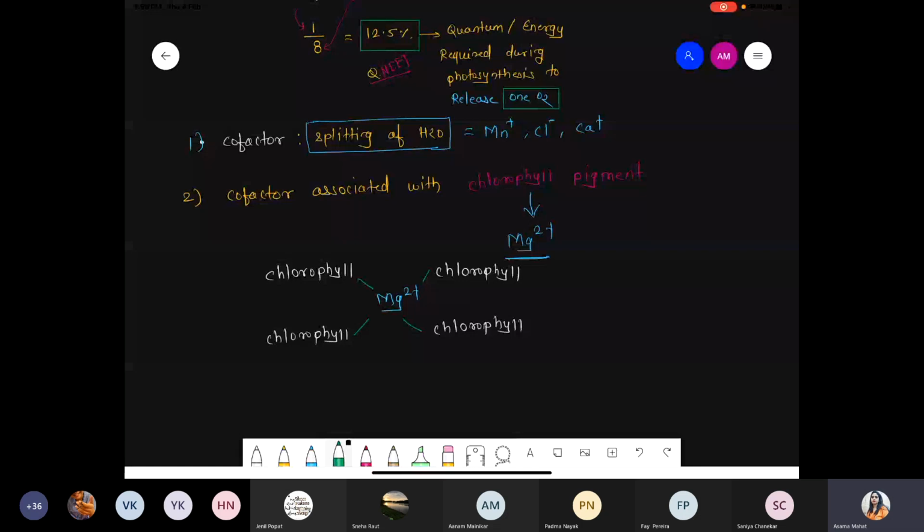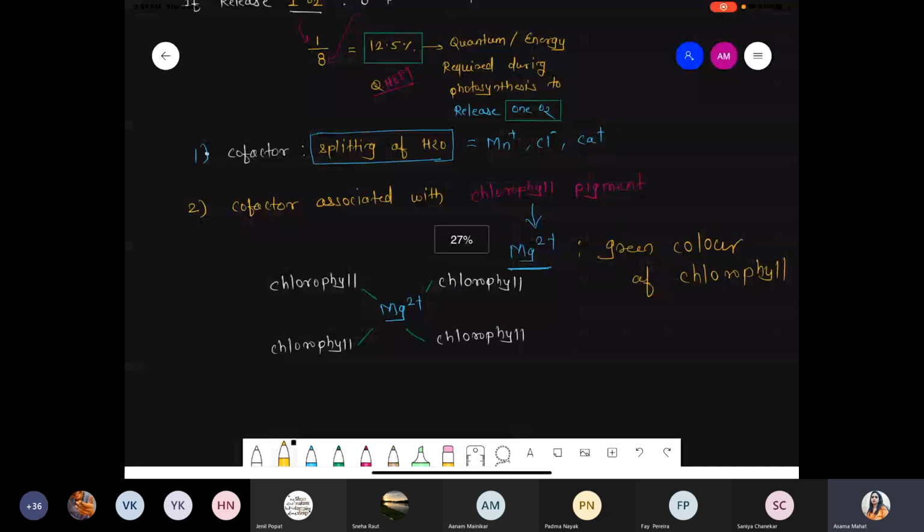Because if you remove magnesium, the chlorophyll becomes colorless. But if magnesium is present, chlorophyll obtains its green color. The green color of the pigment is due to magnesium.